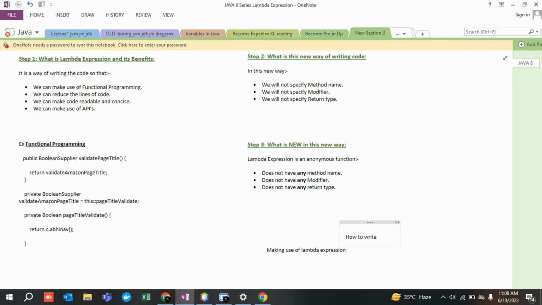I will give you various examples of how to write Lambda expressions, and after that we will start making use of Lambda expressions.